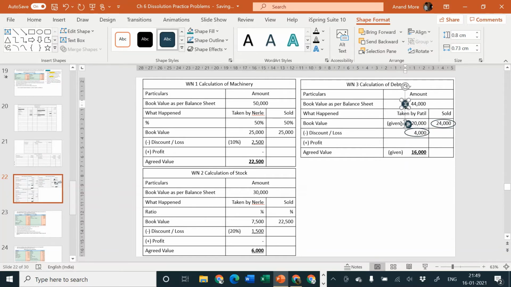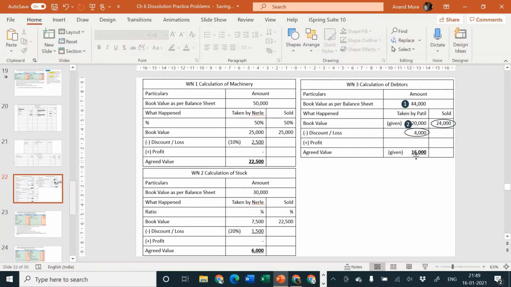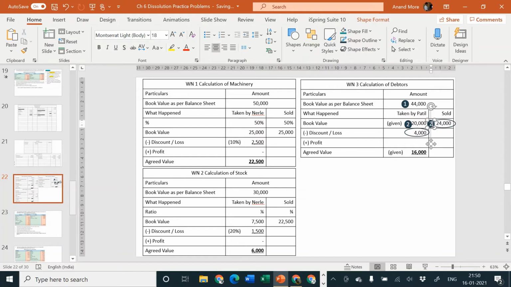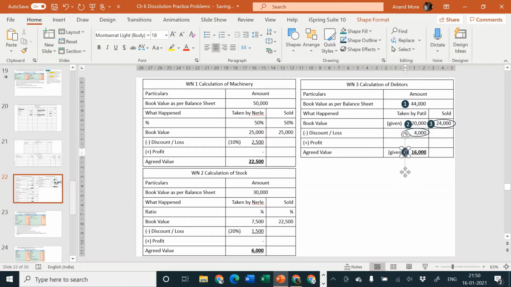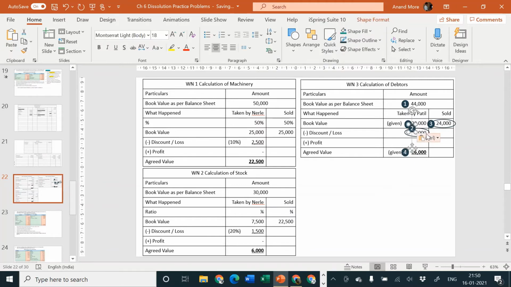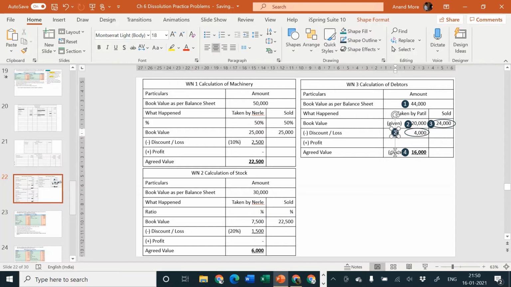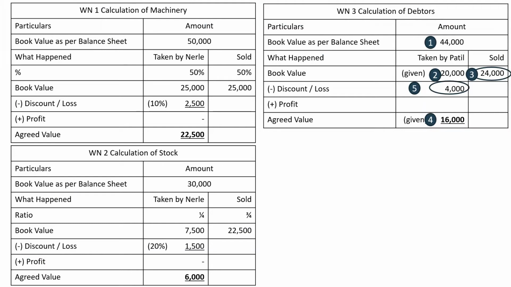The problem had given us this thing, then we found out point number 2, and then we found out point number 3, then we found out point number 4, and then we found out point number 5. I hope it is clear to all of you how did we calculate. These numbers are not required to be written in examination. They are only for you to understand how the solution was done, which steps were done first.